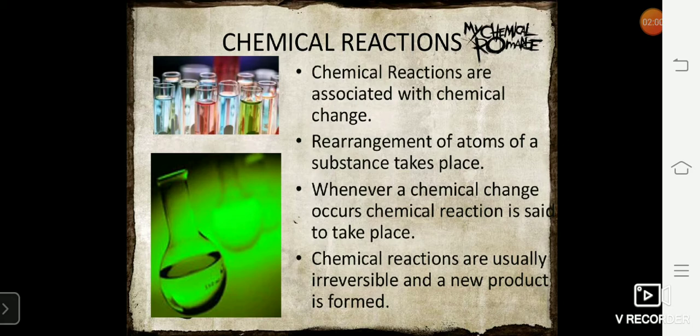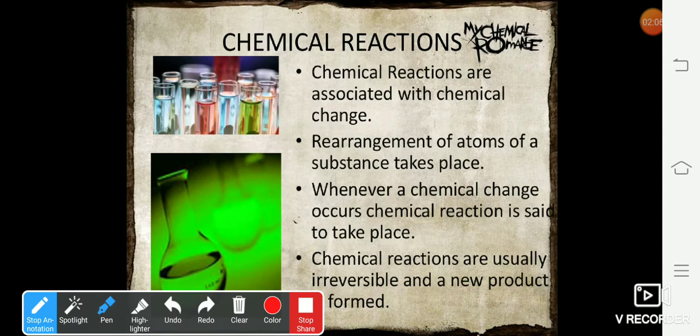For example, if I heat sugar, we know that the molecular formula of sugar is C12H22O11. If I heat sugar, if you remember, if a triangle is written on the arrow, it means heat.